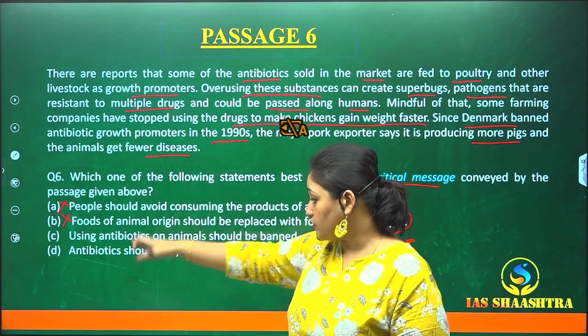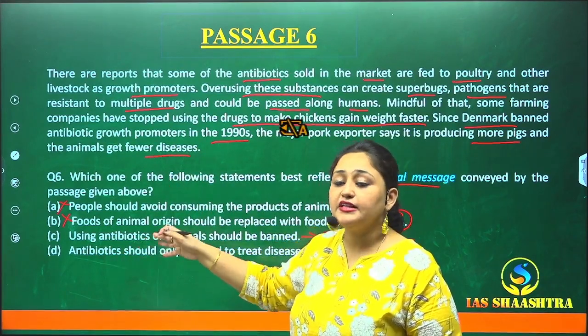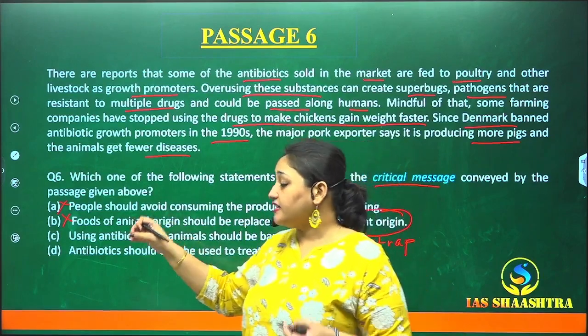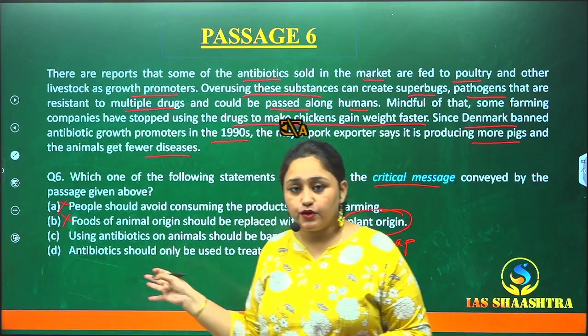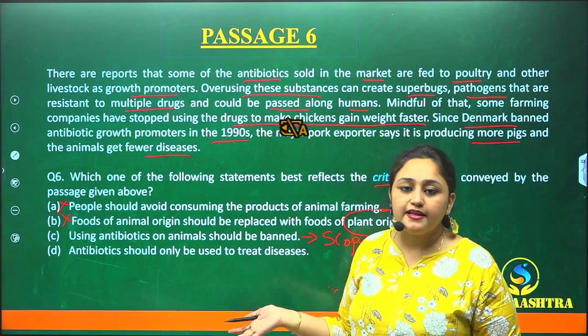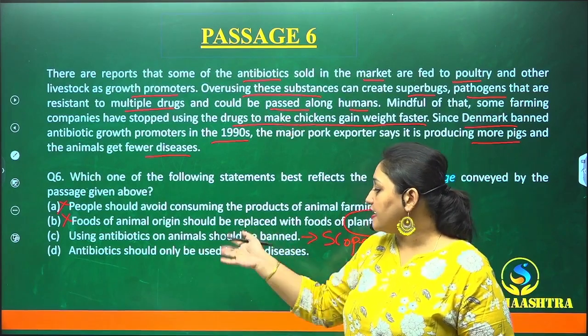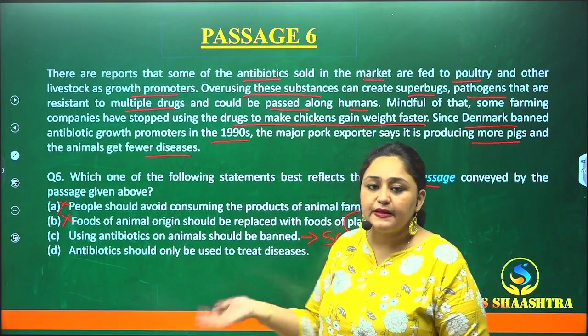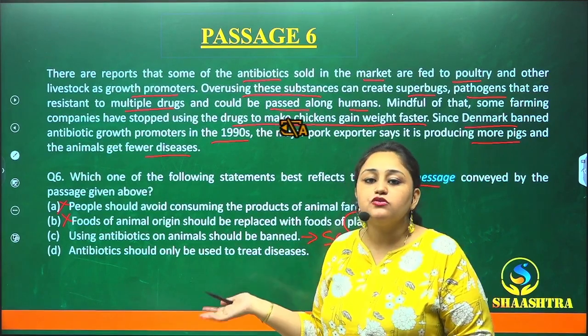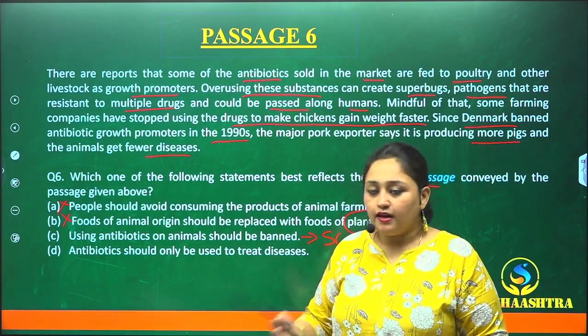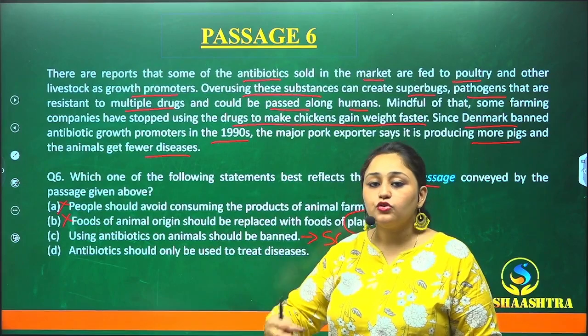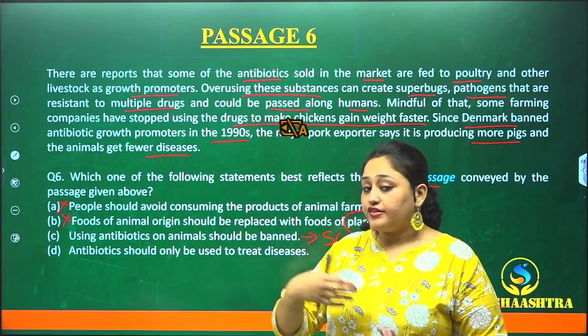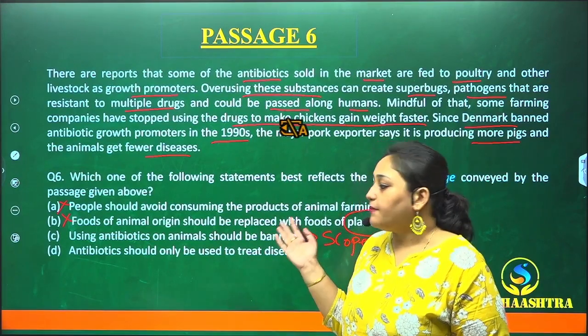So if you mark this, it is a very tricky scope trap that UPSC has set for you. If you mark that, it will be completely wrong, because antibiotics cannot be banned because they have medicinal use and should be used on animals for treating diseases. Logically, if we think, medicine has to be given to them for treatment, so we cannot ban that.